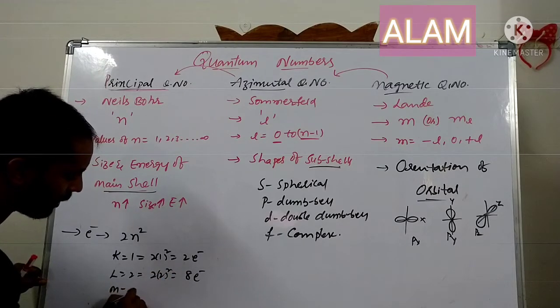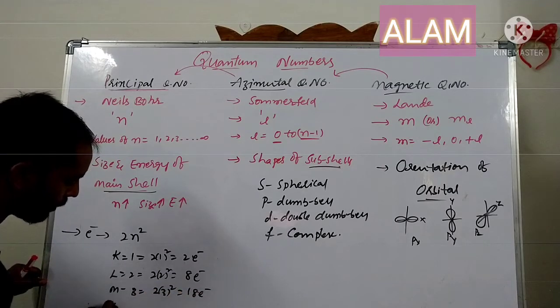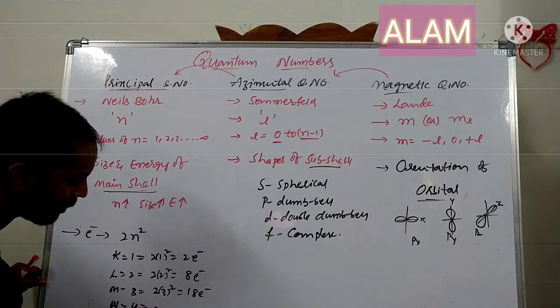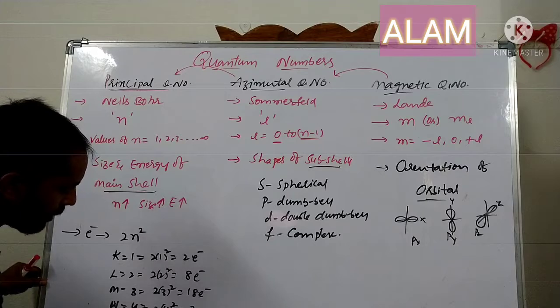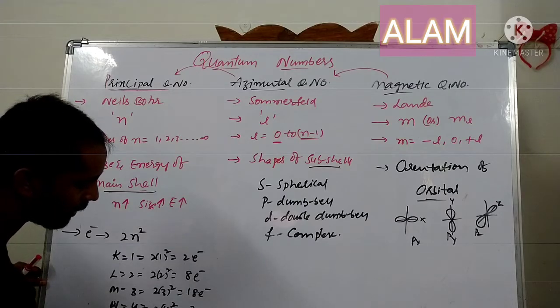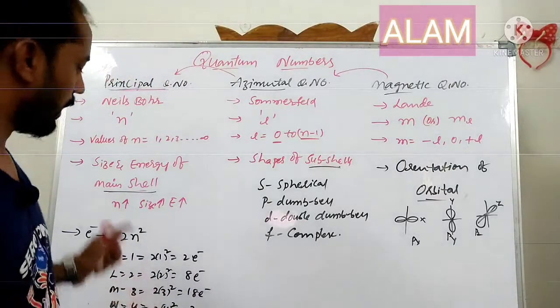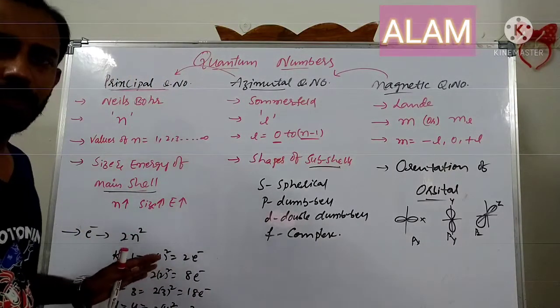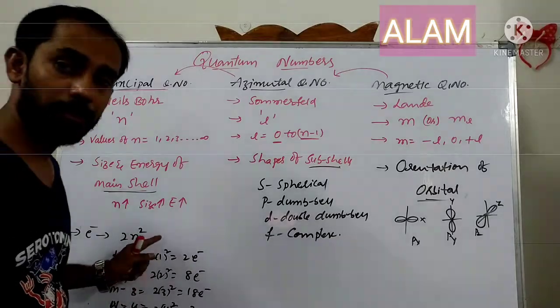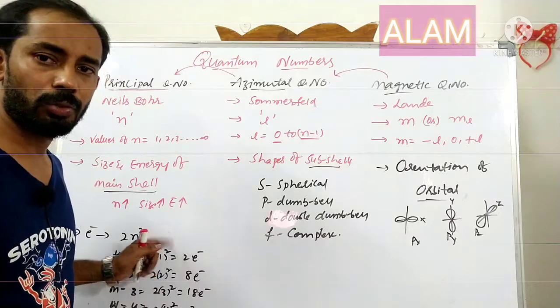M shell, 3: 2 into 3 square, 18 electrons. N shell is the fourth shell: 2 into 4 square, 4 fours are 16, 16 twos are 32 electrons. Like that, the 10th shell we can discuss: 2 into 10 square, 10 tens are 100, 100 into 2, 200 electrons. So for any shell, the maximum number of electrons can be calculated using the formula 2n square.